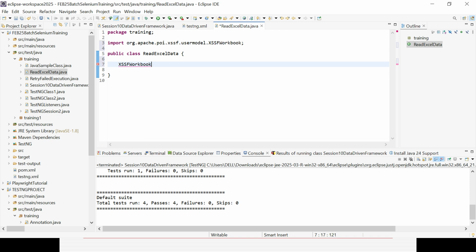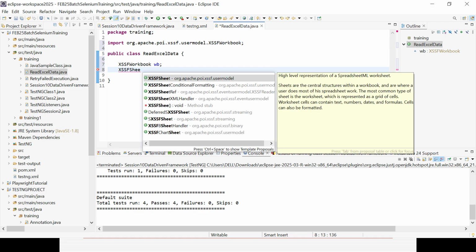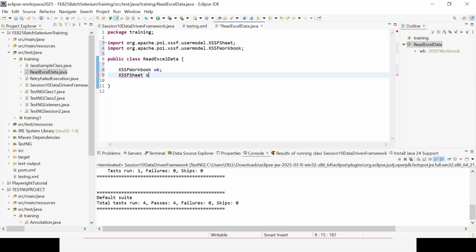I can give a variable name called workbook, and define it globally. Then I need XSSFSheet, this is the class I need to call. You could see it is also coming from the org.apache.poi.xssf.usermodel package. So I can create a variable called sheet. That's all, two global things I'll be defining.